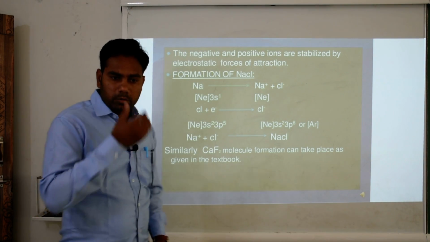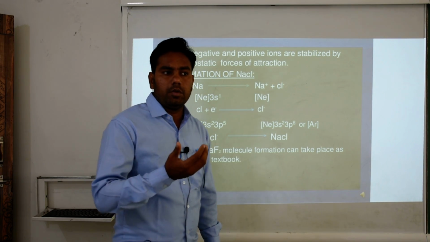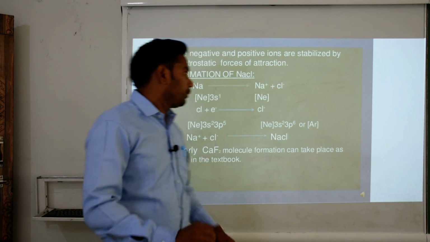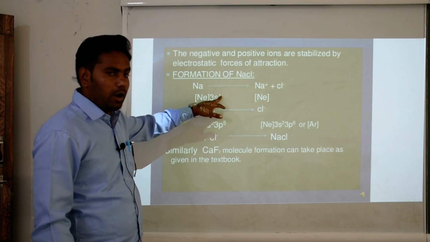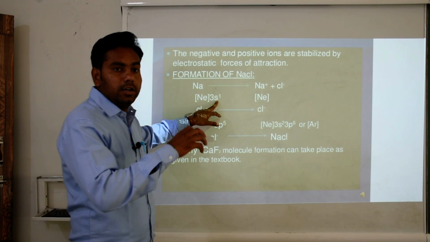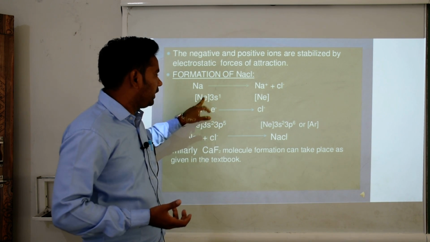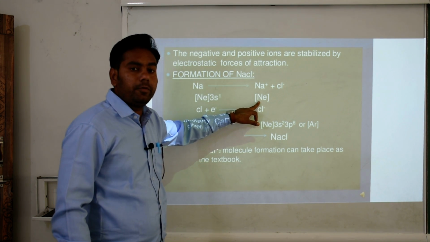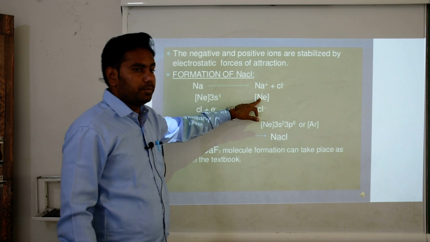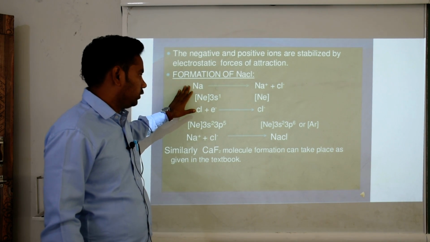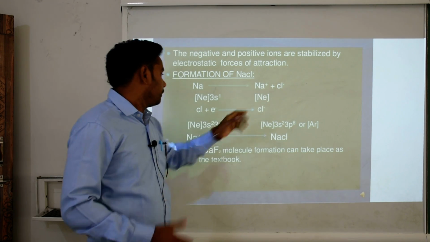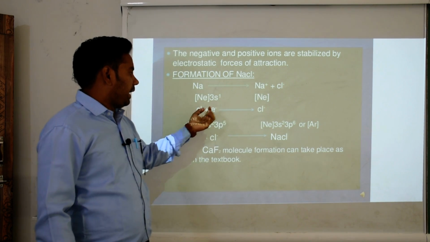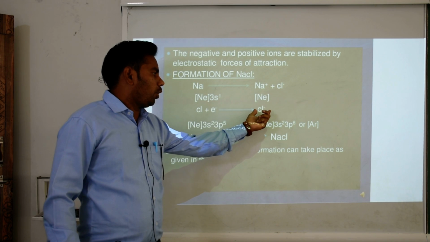We already know that sodium has only 1 electron in its outermost shell. So in sodium, neon 3s1, the outermost shell has 1 electron. If it donates 1 electron, it converts into the electronic configuration of neon, so it is more stable compared to the neutral atom. So sodium's property is that it donates only 1 electron. Then chlorine accepts 1 electron and completes its octet.